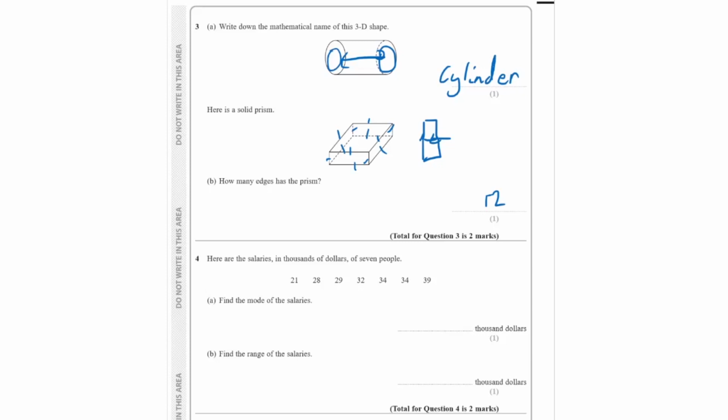Here are the salary in thousands of dollars of 7 different people. Find the mode of the salary. So the mode is the most common. So we can simply find any value that is repeated the most.